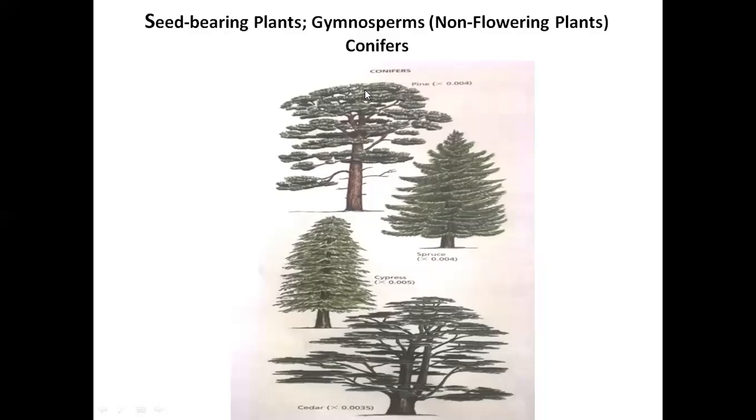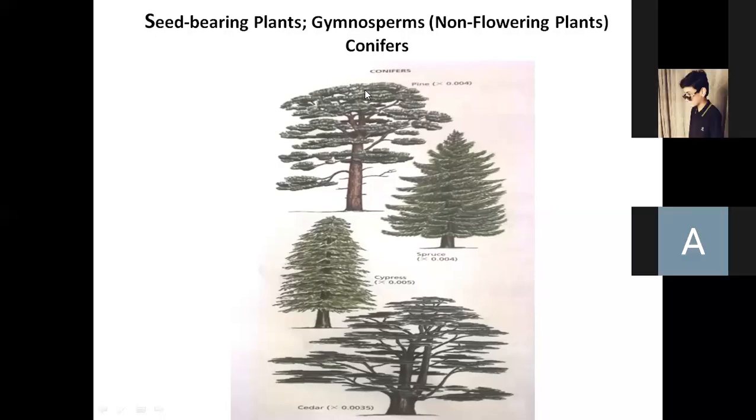Okay, so naked seeds or exposed seeds means that the seeds of the gymnosperms are not enclosed within a fruit. उनके seeds बाहर होते हैं, exposed होते हैं. Examples of gymnosperms are conifers, the spruce trees, the cedar tree, the pine tree. They are all gymnosperms. Please turn off your videos till I ask you to turn them on.